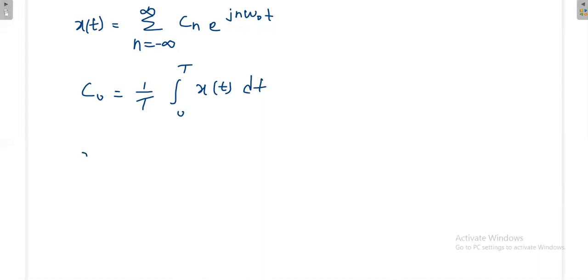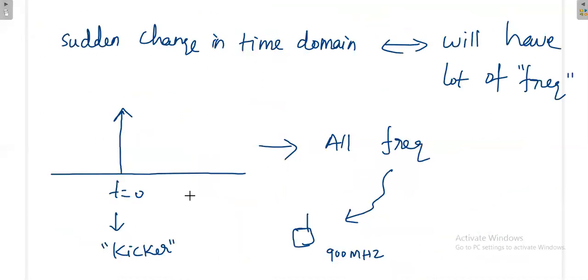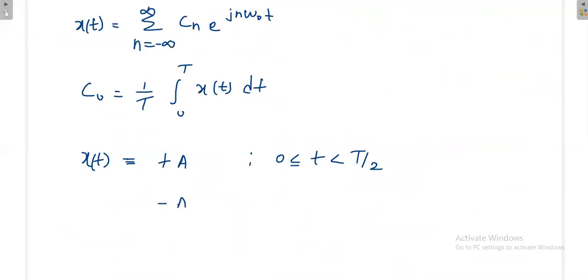X of t is equal to plus A whenever the time is between 0 to T by 2. When the time is between T by 2 to T, the value is minus A. So this is the x of t value.